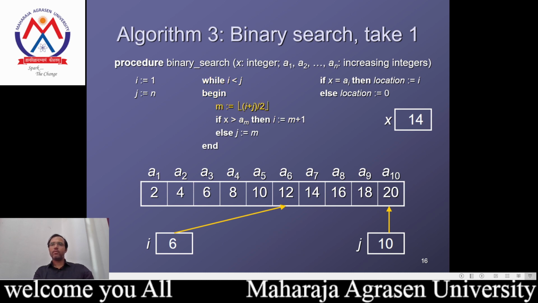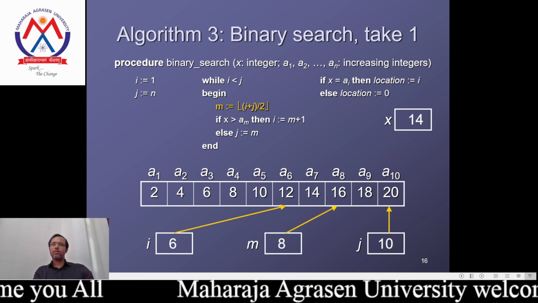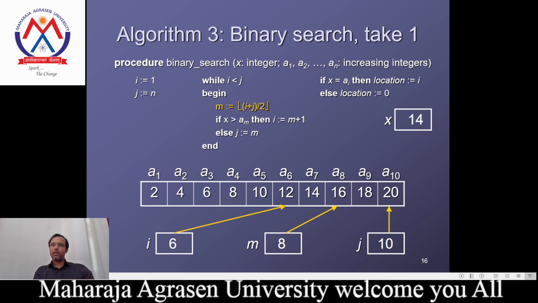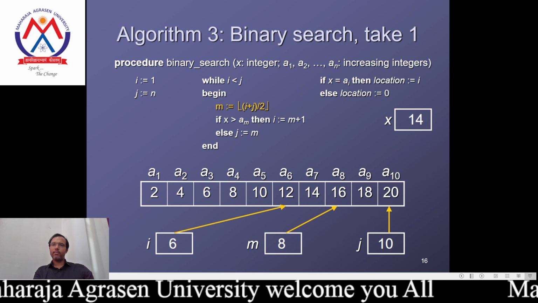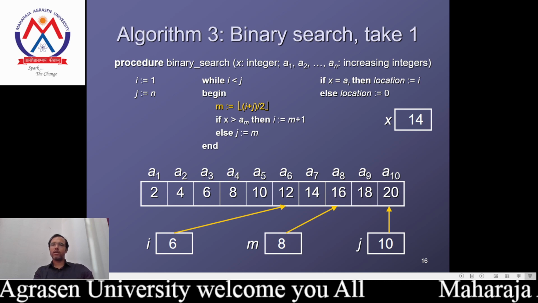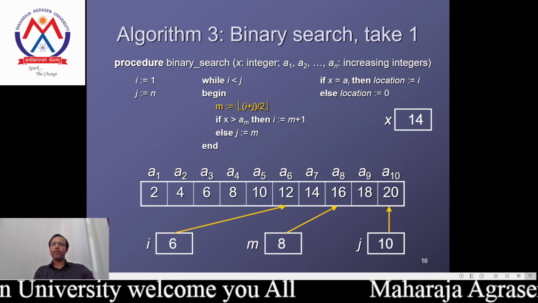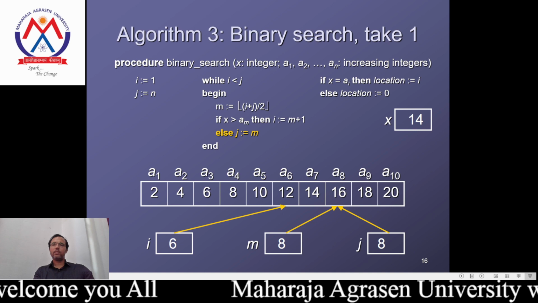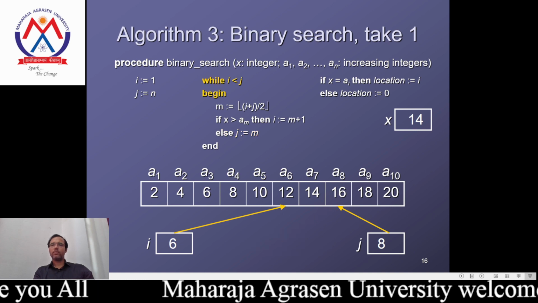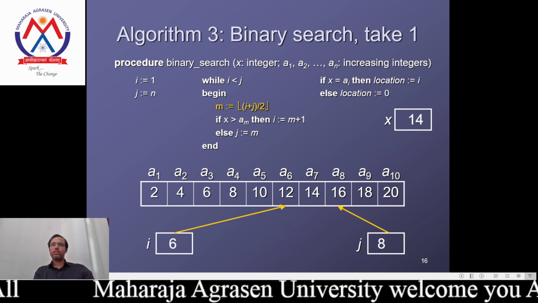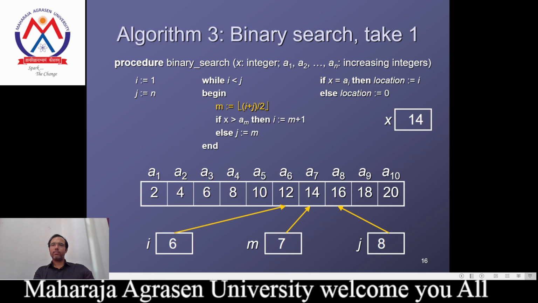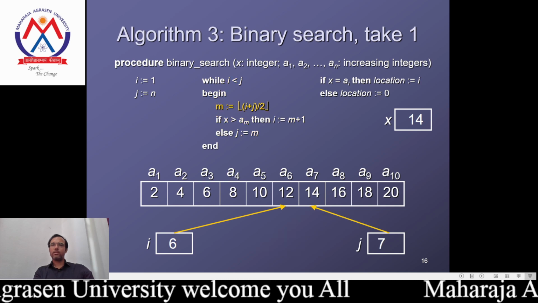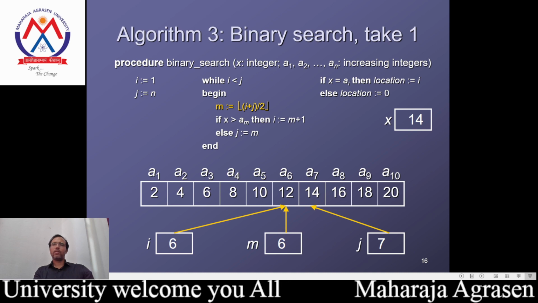Next we take the middle, because in binary search we keep taking the half according to it. Next, 12, 14, then 16. Now we have considered the next value, 16. Next middle point, 6. The value will be the middle one.